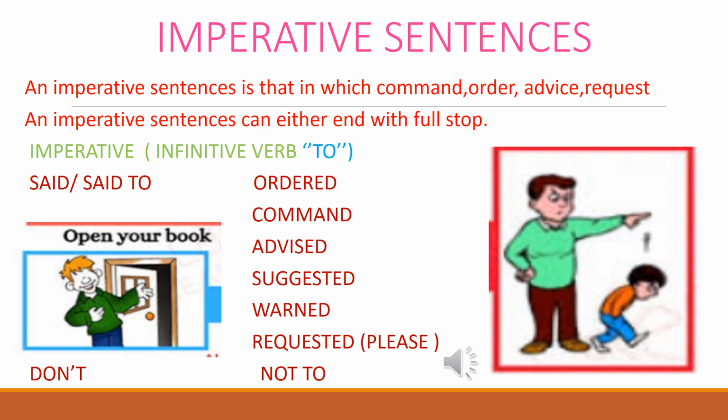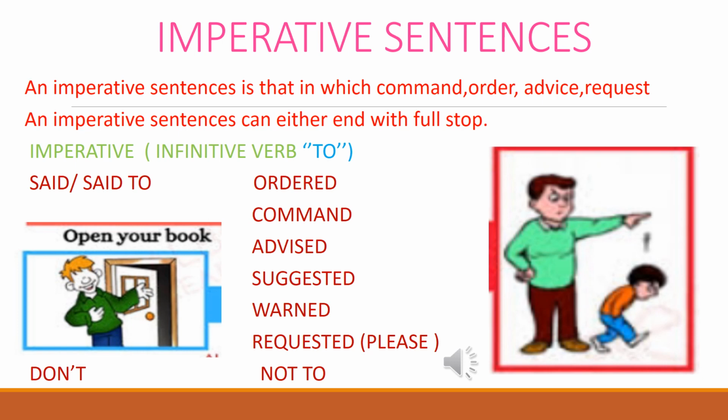See the indirect speech. You have to change it to ordered, commanded, advised, suggested, wanted, or requested, that is, please. Don't means you have to remove it and add "not to" in indirect speech. In an imperative sentence, you have to remove the comma in indirect speech.